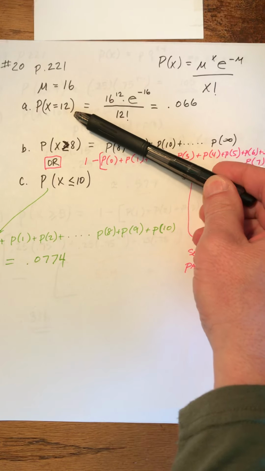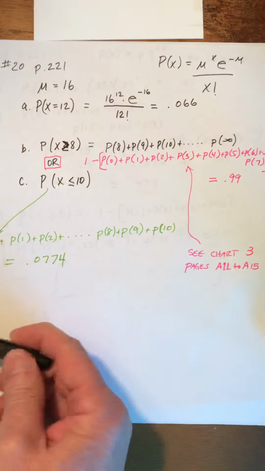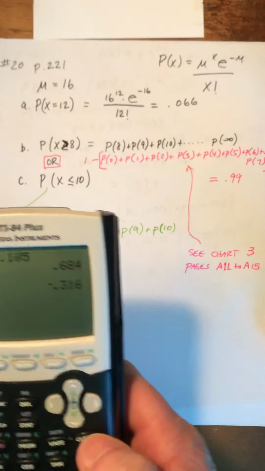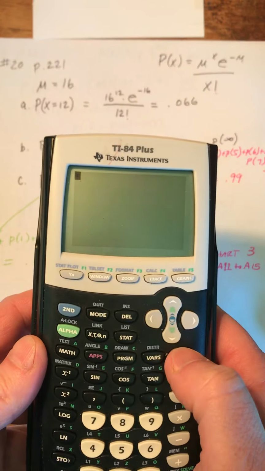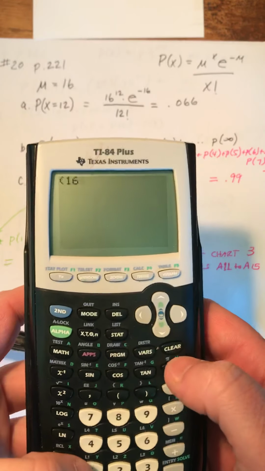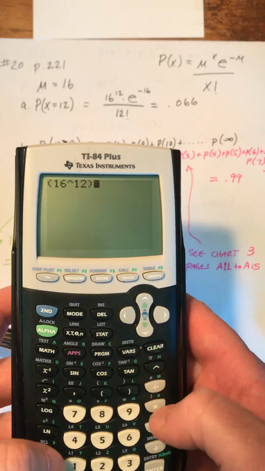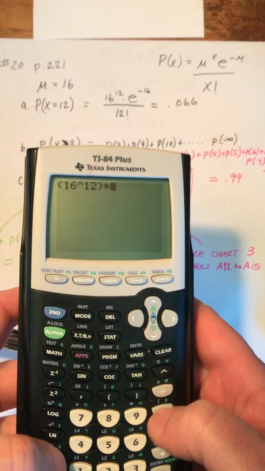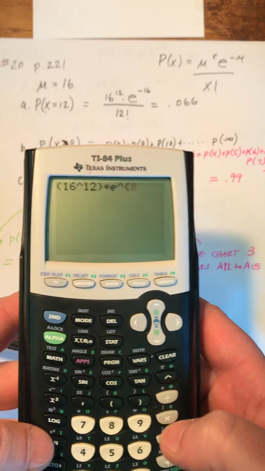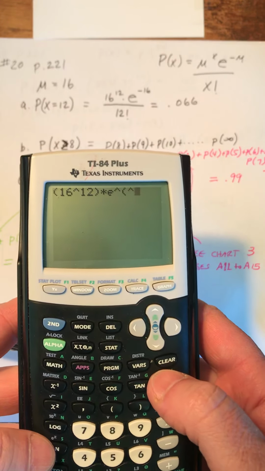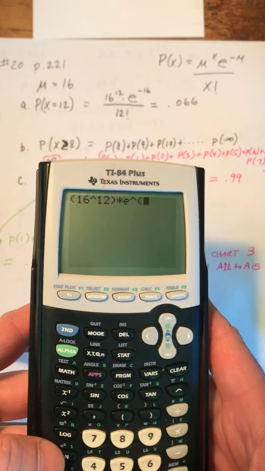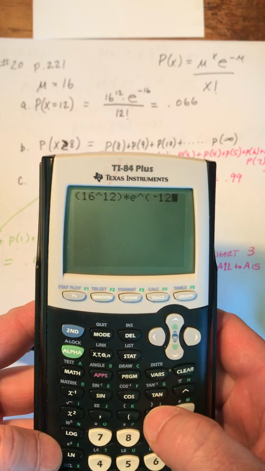organ donors? And the formula is very easy to use, except that you have to know where the buttons are in the calculator. So let's take a look. If you look at this, and I want to put this in the calculator, be careful to use your parentheses right. So I'm going to go 16 to the 12th, close the parentheses, and go times. I'm going to go E, which is behind your LN button down here. And again, I'm going to go to the, I already asked you to the, so you're going to go negative 12. Don't do minus 12 like I almost did. Do negative 12.